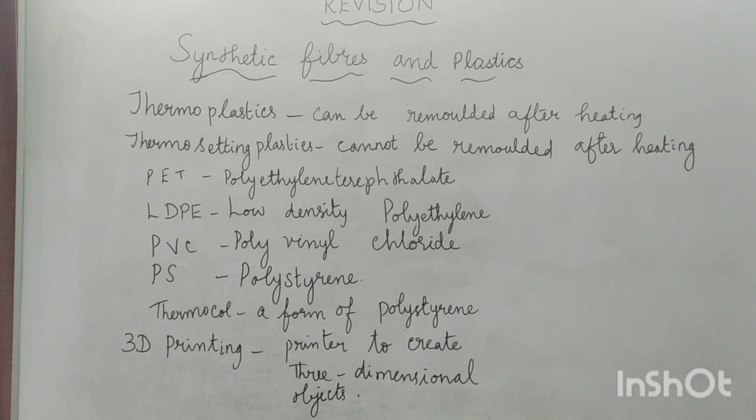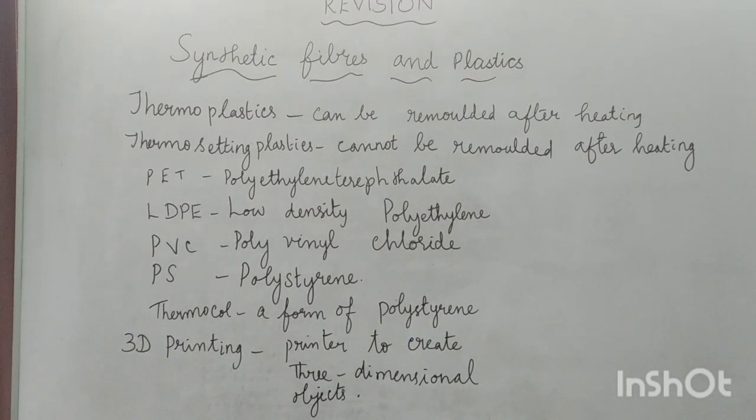Then, the next one is PP. What is PP? Polypropylene. What is the use of polypropylene? Polypropylene is used for making ketchup bottles, yogurt containers, medicine bottles and automobile battery castings. Then, what is PS?